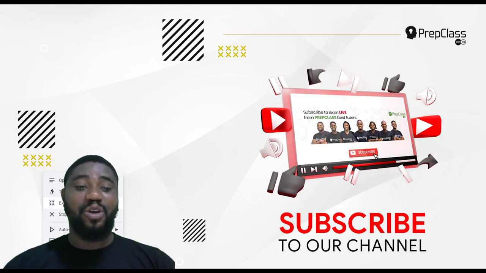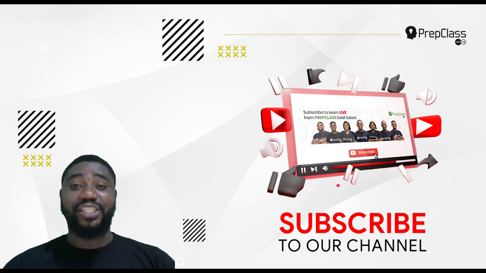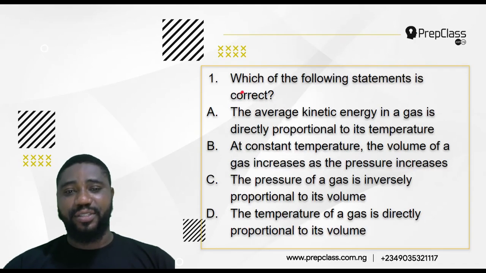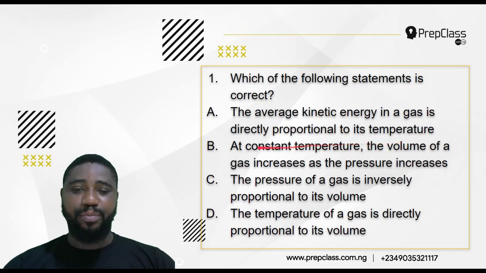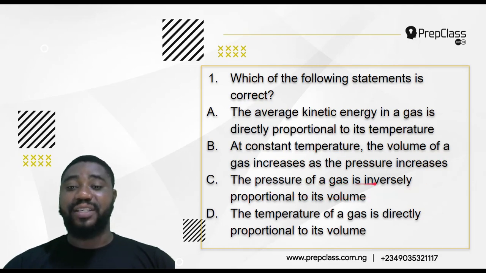Now, without wasting your time, let us go to the business of today, which is to solve past questions on Jamb Chemistry 2015. Like I said, it is a fresh start, so we are going to be looking at questions number 1 to 5. Question 1 says, which of the following statements is correct? A. The average kinetic energy in a gas is directly proportional to its temperature. B. At constant temperature, the volume of a gas increases as the pressure increases. C. The pressure of the gas is inversely proportional to its volume. D. The temperature of the gas is directly proportional to its volume.